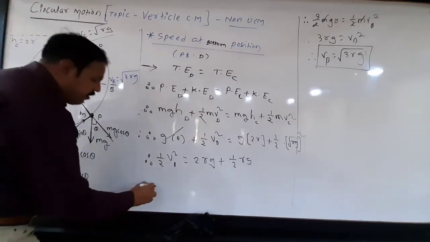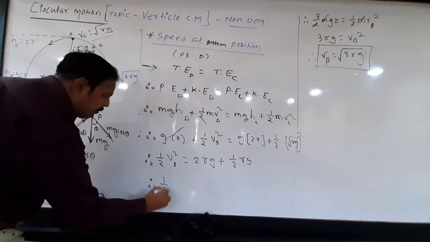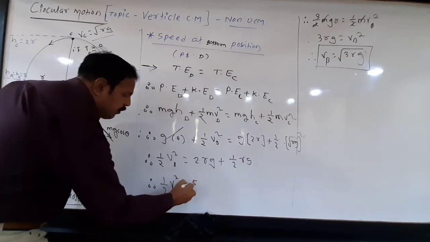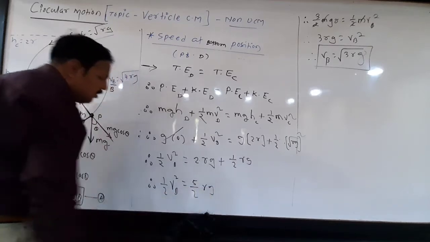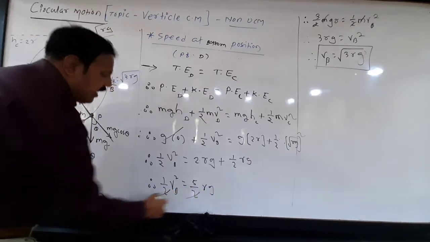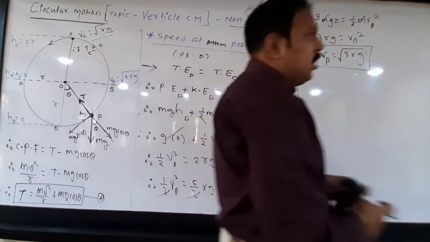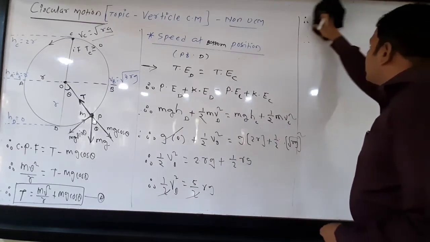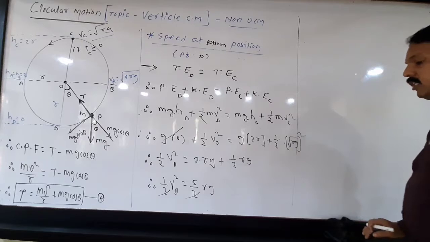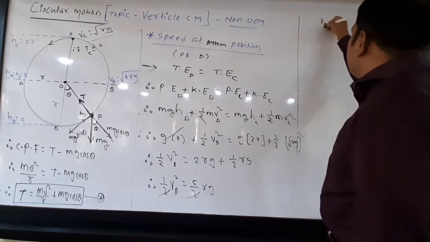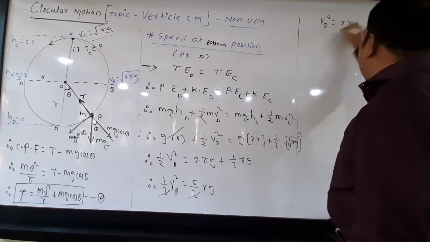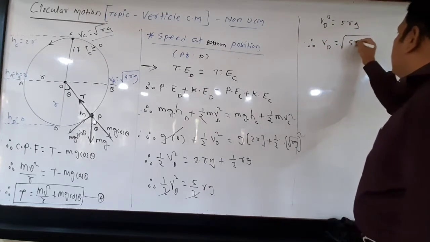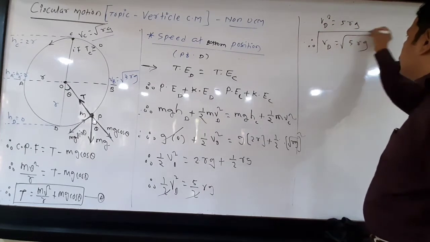2 plus half means 1 by 2 Vd square. 2 plus half means 2 and half, that is 5 by 2 Rg. 2 from both sides get cancelled. Okay, so taking square root, we got Vd square is equal to 5 Rg. Therefore, Vd is equal to under root 5 Rg.